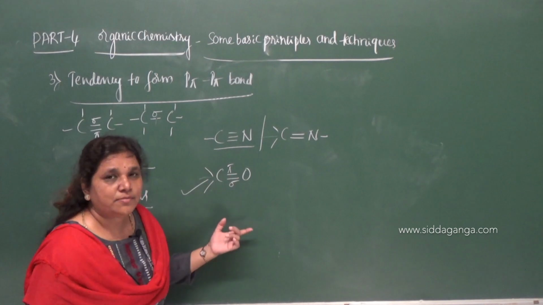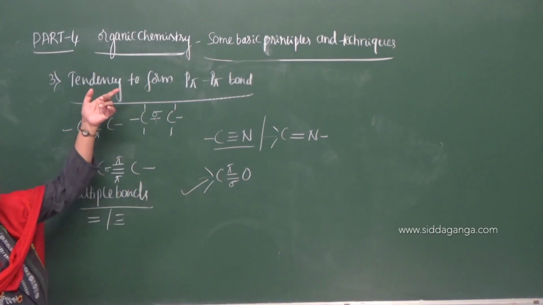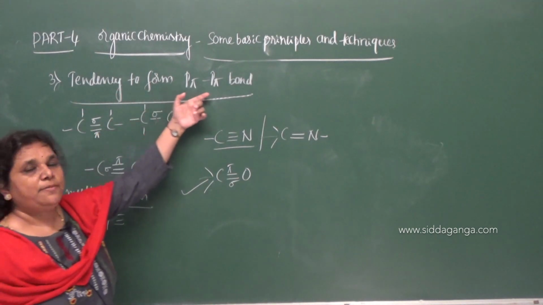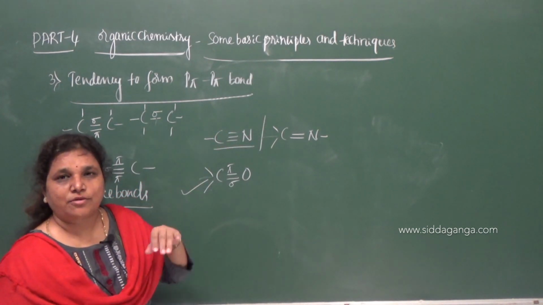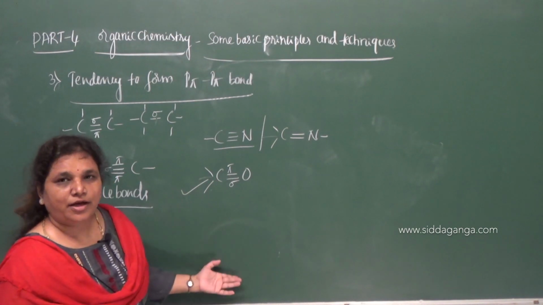So that is the importance of carbon, where it shows a tendency to form pi bonds. Therefore the number of organic compounds is more compared to that of inorganic compounds.